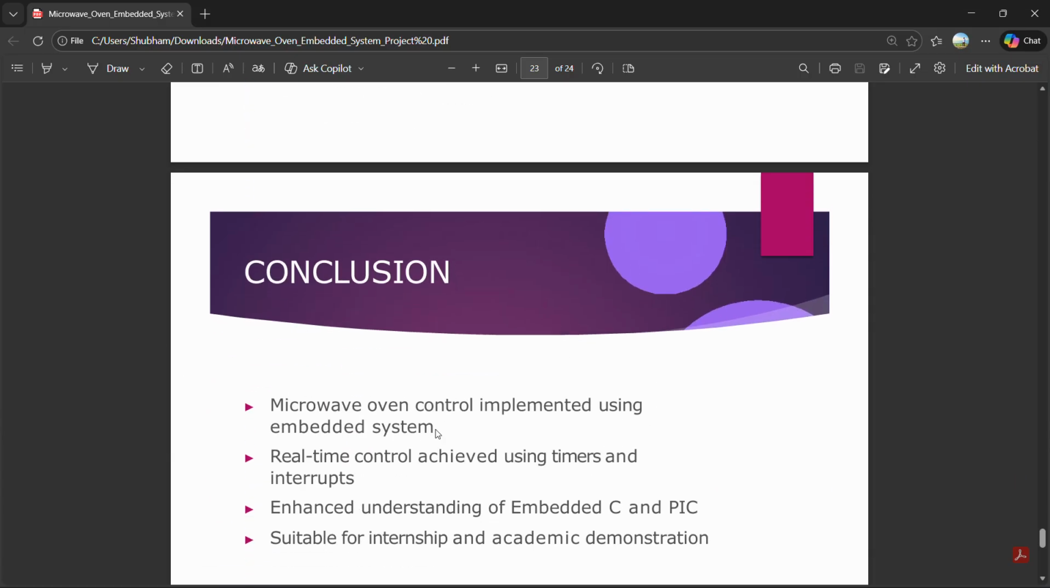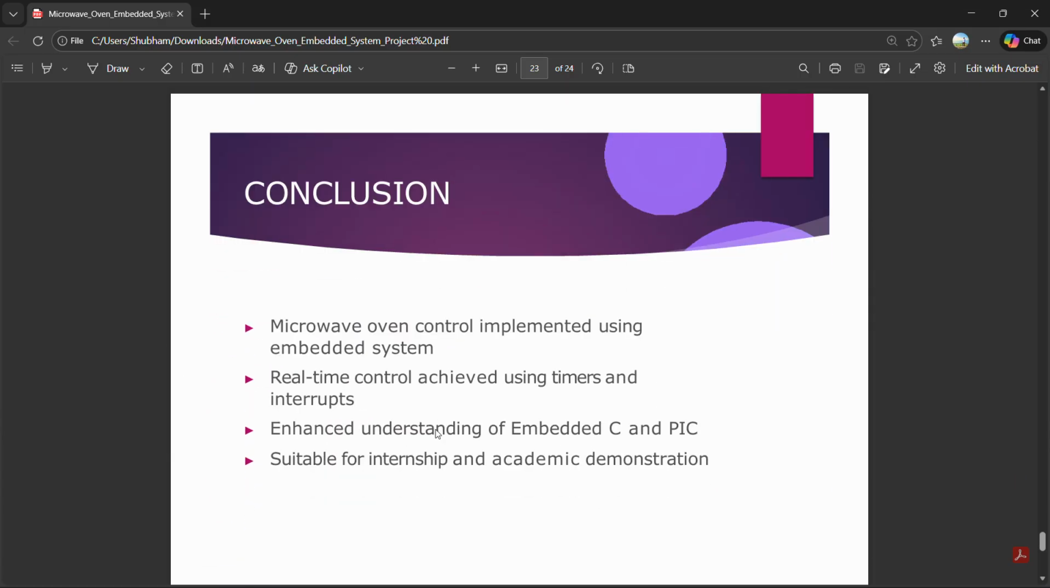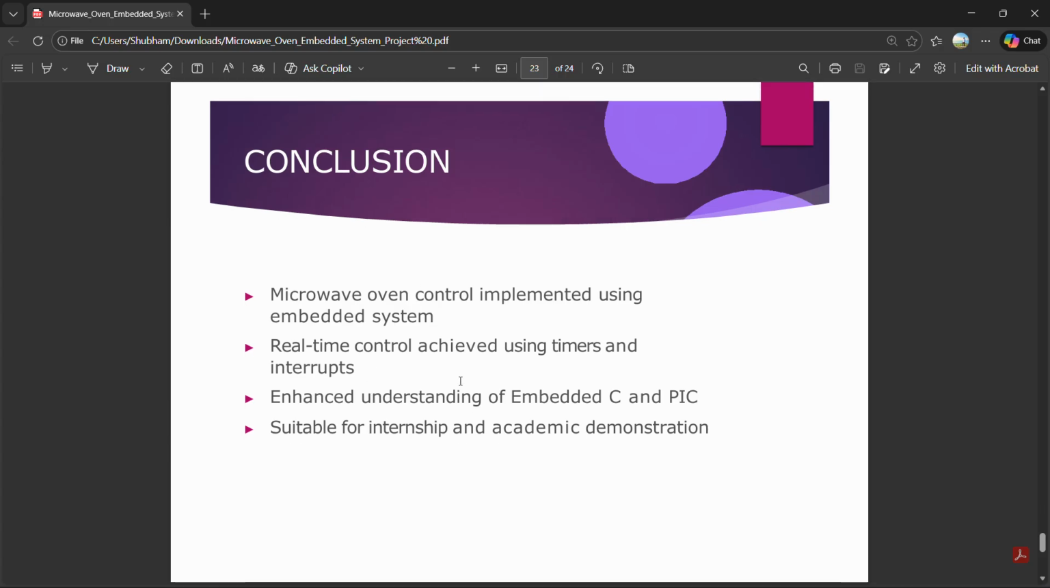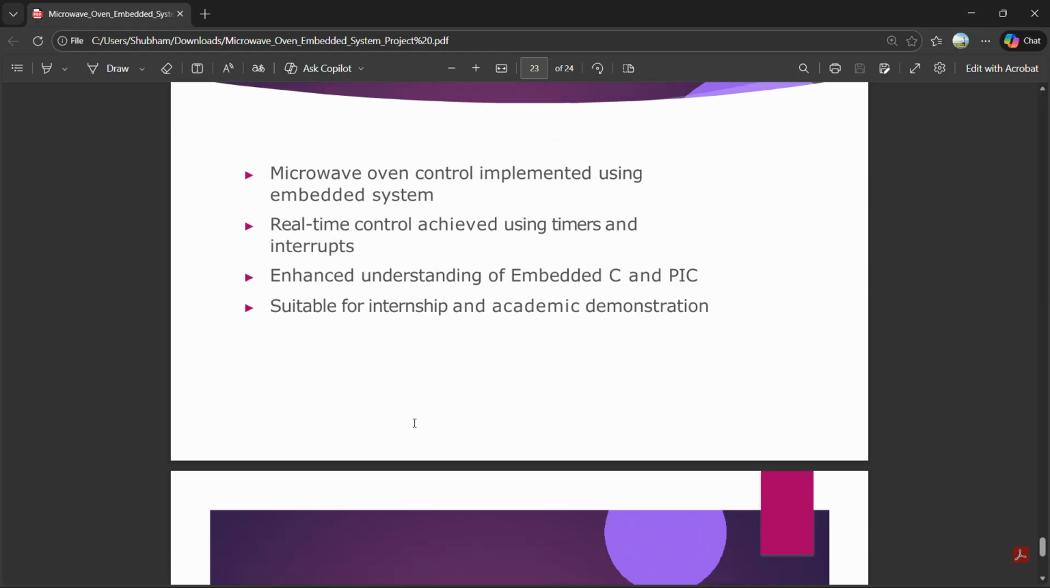Next one is the conclusion. Our whole project is built successfully. In this project, we successfully implemented a microwave oven control system using an embedded system. Real-time control was achieved using timers and interrupts. This project enhanced our understanding of embedded C and PIC microcontroller peripherals, and it is suitable for internships and academic demonstrations.